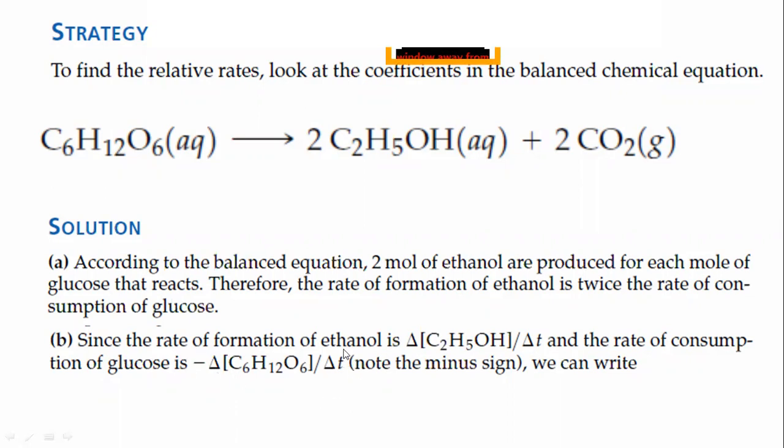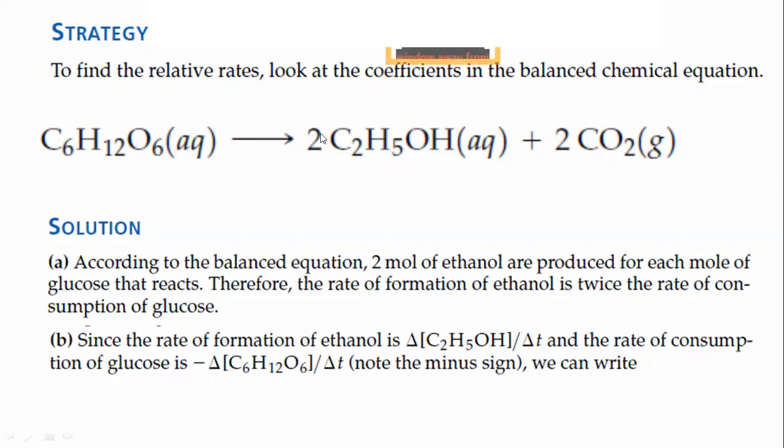So this is the rate of decomposition. The minus sign shows this is the decomposition or the consumption. This is the change in concentration of the glucose with the change in time. This is the rate of decomposition of the glucose, and this is the rate of formation of the ethanol. Now, what would be the rate of reaction? Some of you have already described.